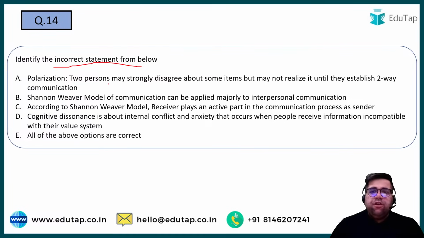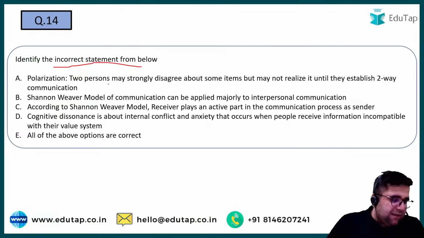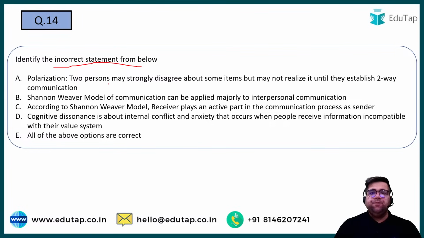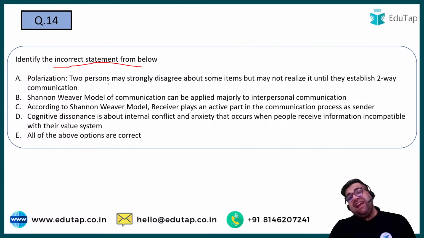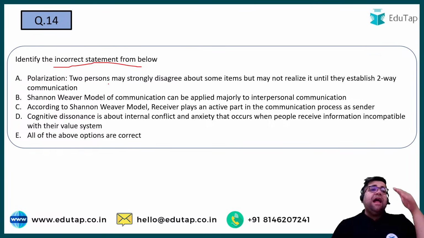Shannon and Warren Weaver model was applied to interpersonal. According to the Shannon Weaver model, receiver plays an active part in the communication process as much as the sender. Cognitive dissonance is about internal conflict and anxiety when people receive information incompatible with their value system. This is a PFRDA Grade A Phase 2 level question. So let's see who is giving me the right answer over here. Bataiye, this is actually a tough question which I could take under management, but this is not that tough. If your concepts are clear, then you could have marked your answer.